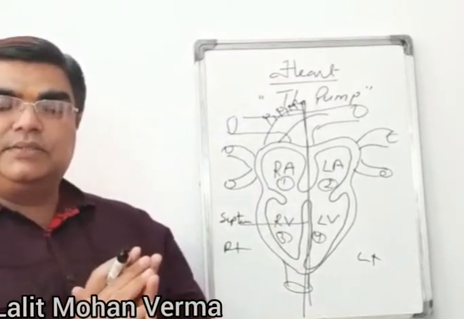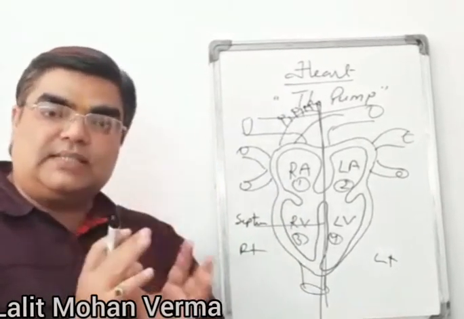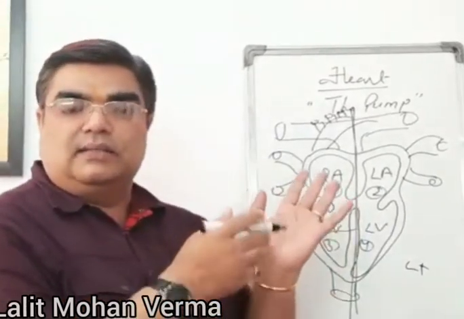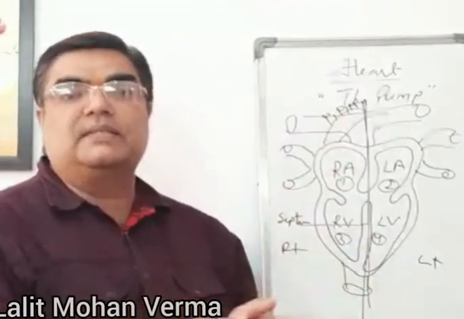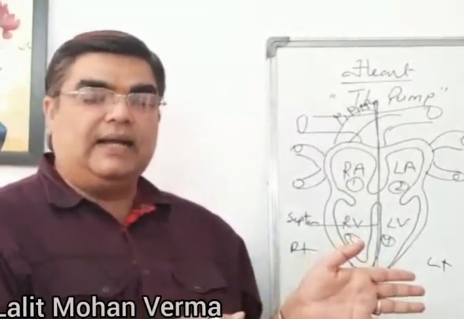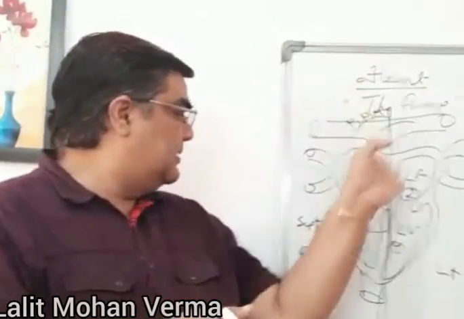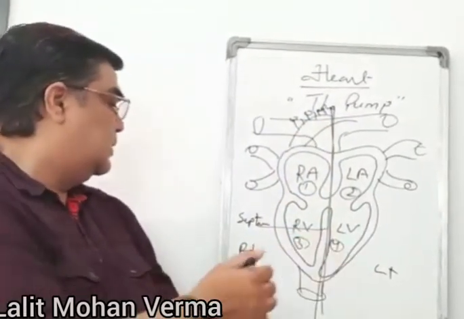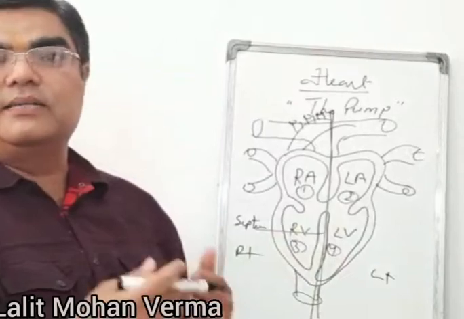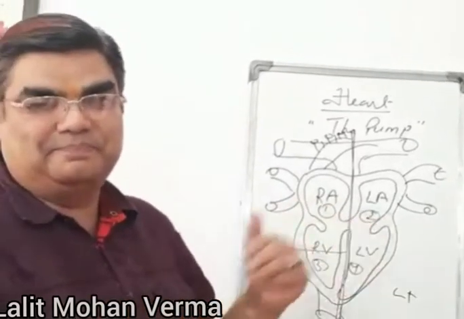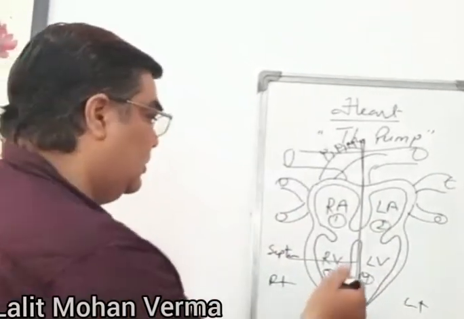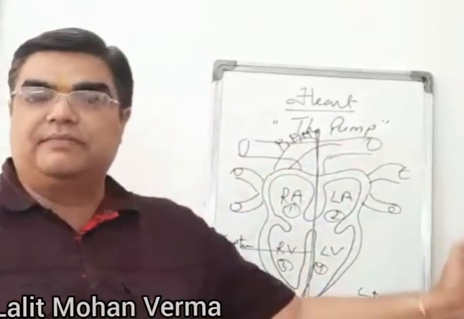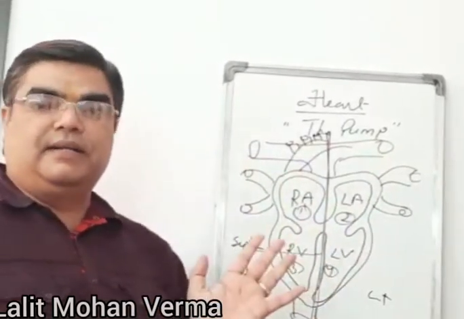Because the heart contains both oxygenated and deoxygenated blood inside it, there is a need for the separation of this blood, and this is possible due to the presence of the septum between them. So the right auricle and right ventricle are separated from the left auricle and left ventricle.